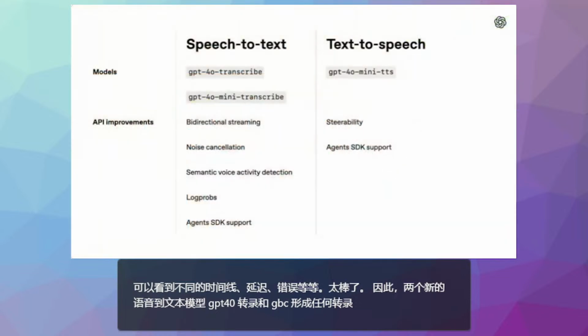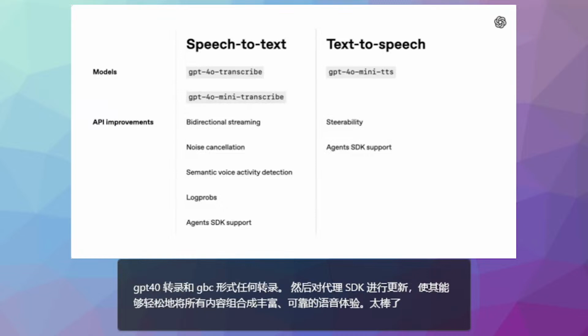Awesome. Very cool. So 2 new speech-to-text models, GPT-4o Transcribe and GPT-4o Mini Transcribe. We're releasing the new text-to-speech model and OpenAI.fm, and then this update to the Agents SDK to make it really easy to put it all together into rich, reliable voice experiences. That's awesome. We cannot wait to see what voice agents you build with those new technologies, and we have more coming in the coming month.